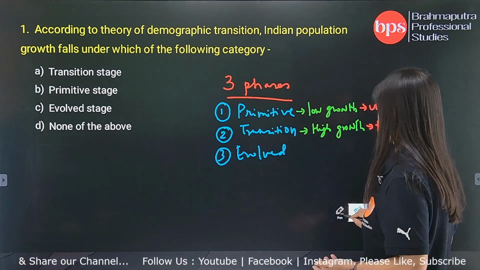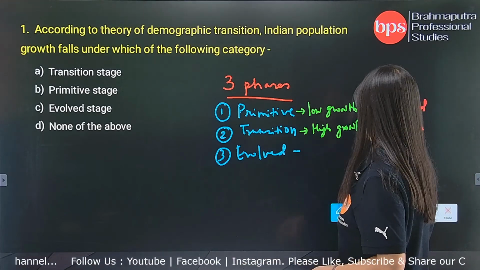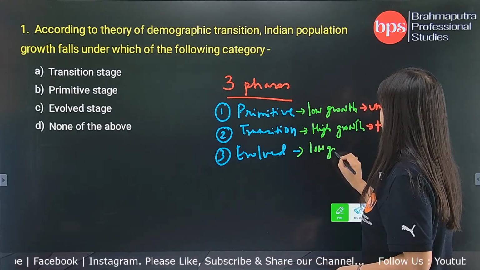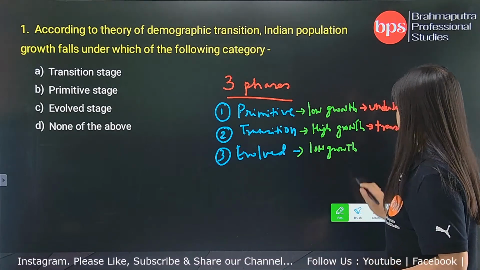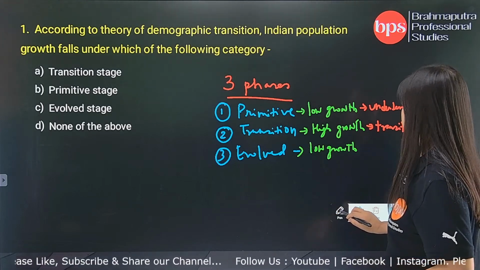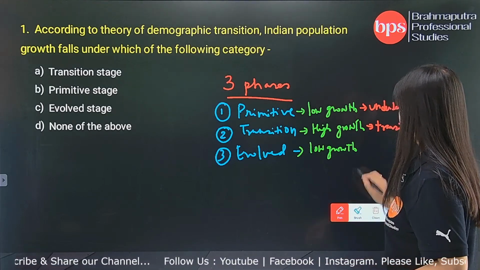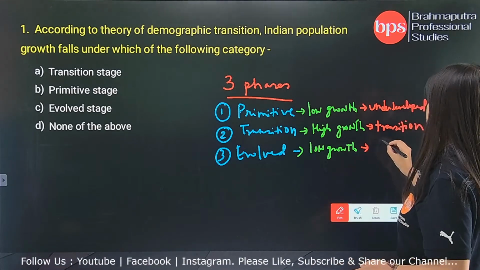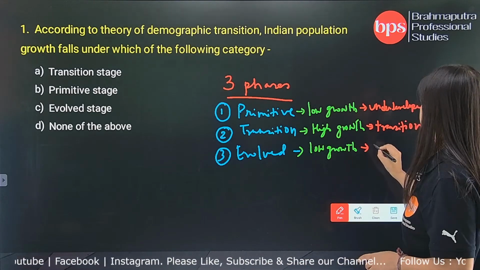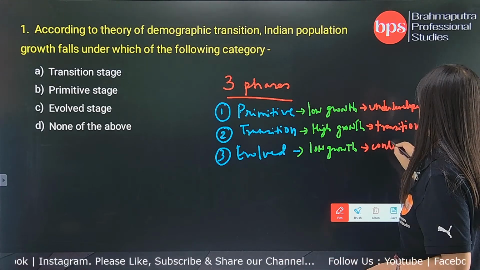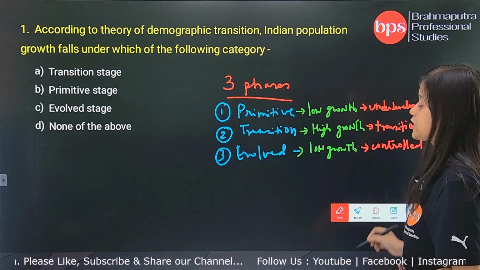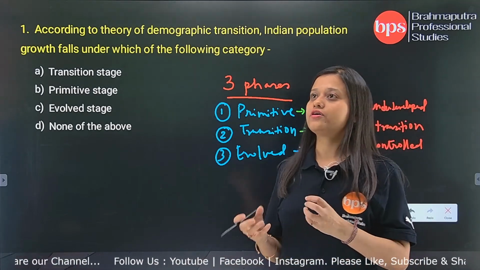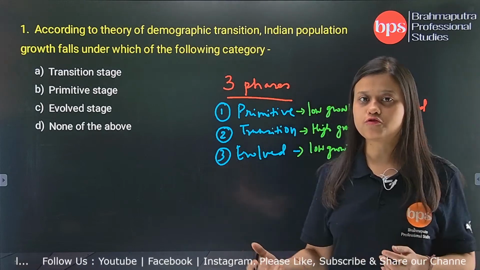And the final one is what? The final one is characterized by again low growth rate of population. Why is there low growth rate of population in an evolved state? Because now there is technology to provide what? There is controlled growth rate of population. The growth rate of population is controlled by new technology. Now they have a grip over the growth of population.